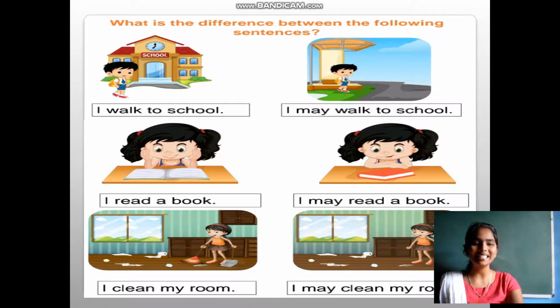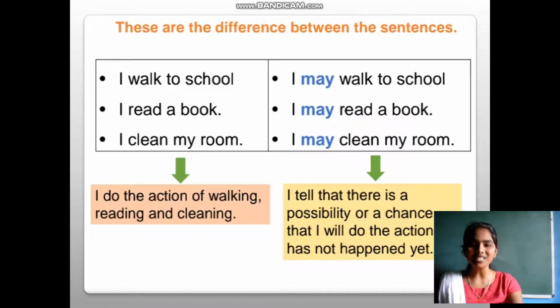Let's learn the difference. Coming to the first column: I walk to school, I read a book, I clean my room. This shows the actions of walking, reading and cleaning. When it comes to the second column, it tells that there is a possibility or a chance that I will do the action.